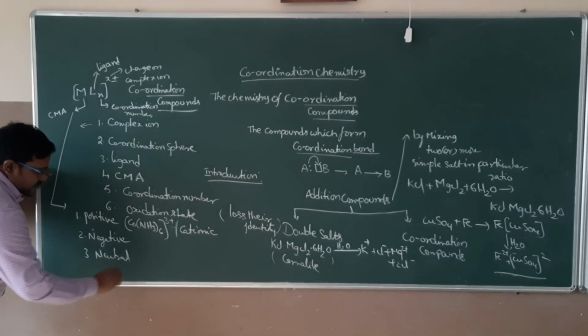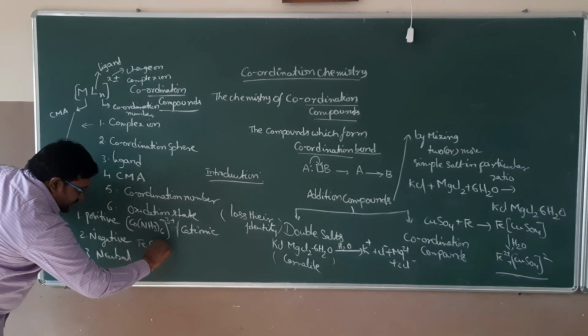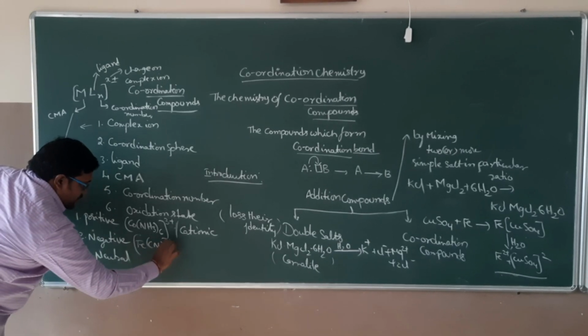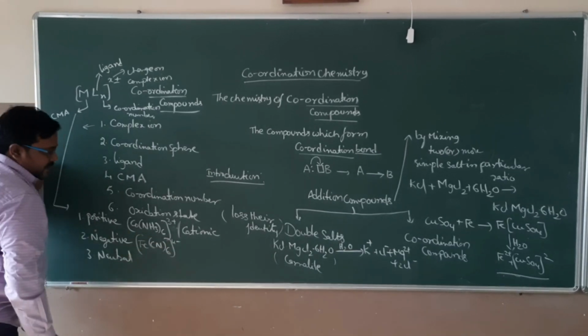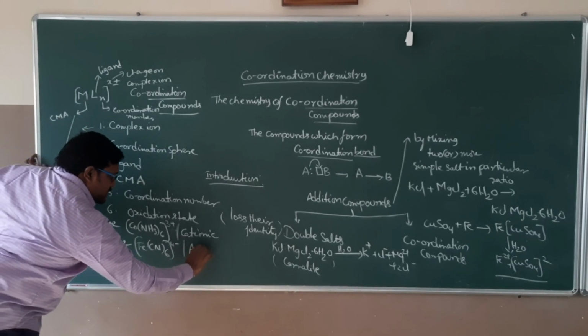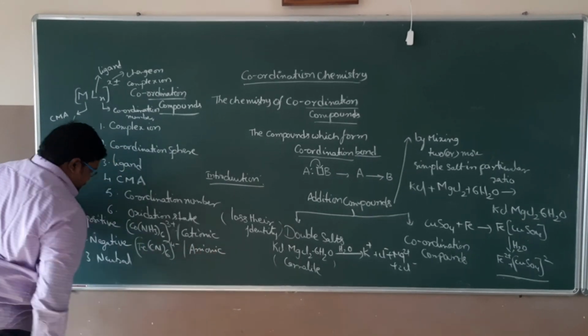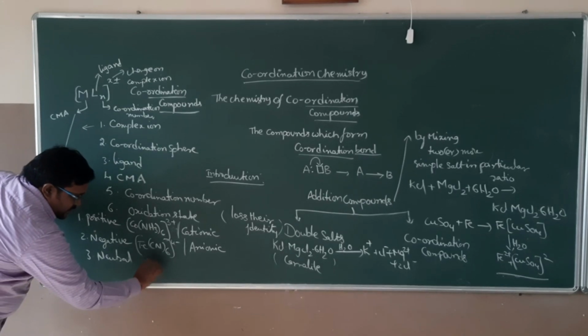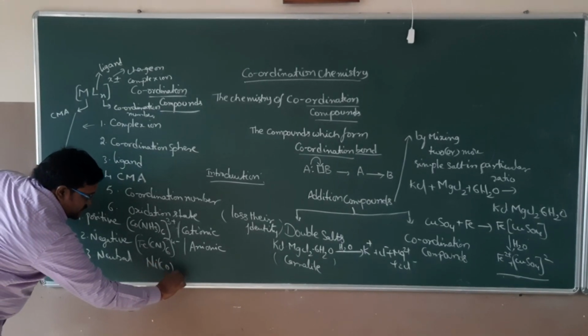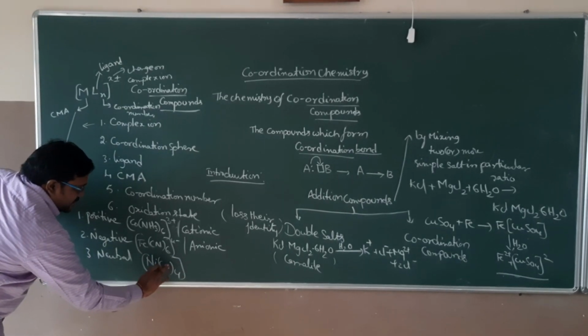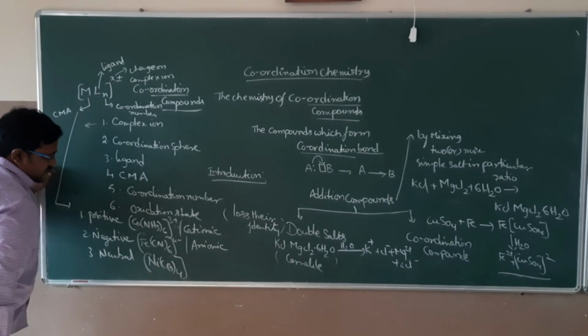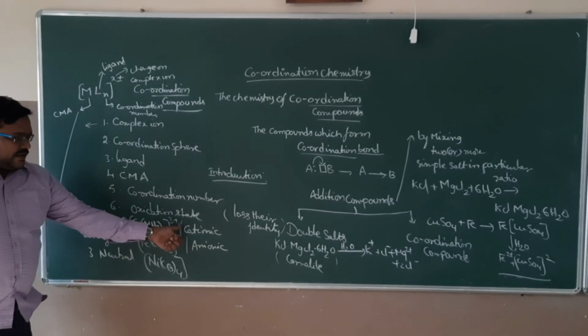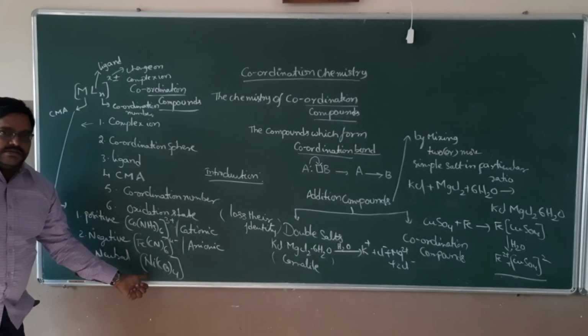In the same way, negative complex means the charge present on the square bracket is minus, then it is called a negative complex ion. Next, neutral complex. Neutral complex means there is no charge present on the complex ion. This is cation, this is anion, and this is neutral.